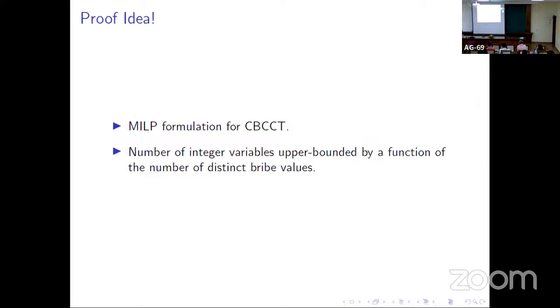So the proof idea goes like this. We formulate our problem as an instance of MILP, and then we prove that the number of integer variables that occur in that MILP is upper bounded by our desired parameter, which is the number of distinct bribe values in this case. So how did we define the MILP?